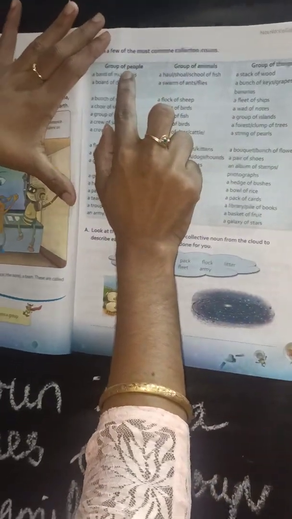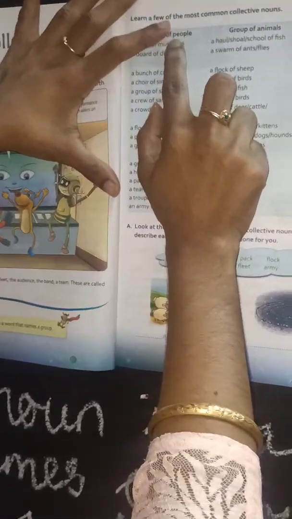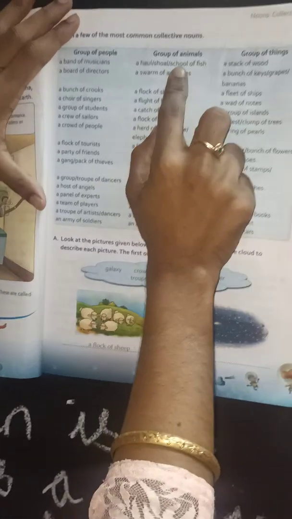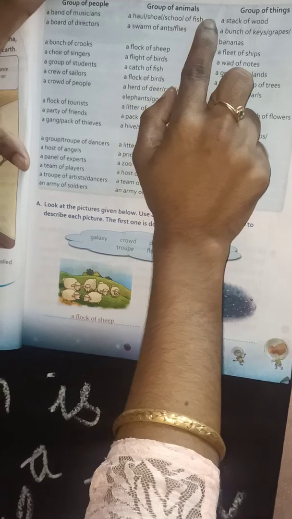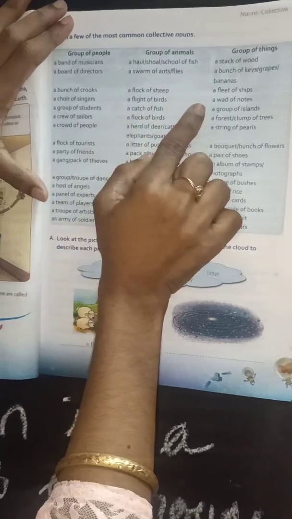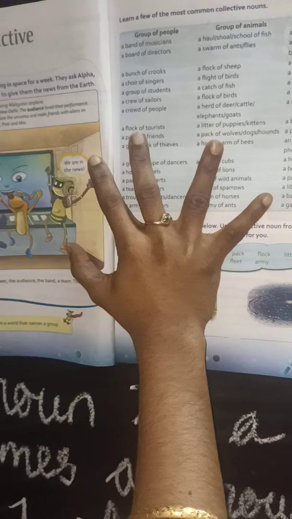In the first column there are groups of people, in the second column there are groups of animals, and in the third column there are groups of things. Here there are many collective nouns, and they have given one small sentence for each.